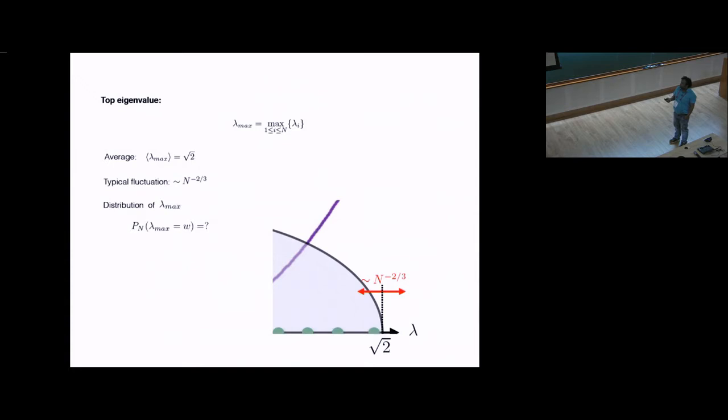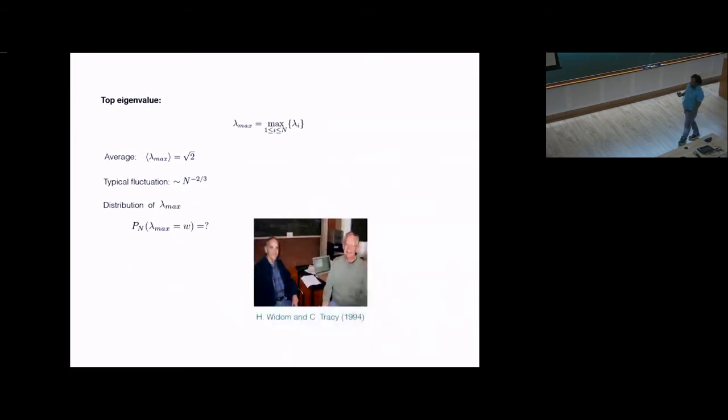From this, you can easily see that lambda max, which is the maximum eigenvalue or the position of the rightmost particle, will sit on average at the edge of this density, which is square root 2. This is N-independent because I have taken scaled variables. If you look at the gaps between particles at the edge of this density, it turns out that the typical gaps are of order N to the minus 2/3. So lambda max will fluctuate around this mean value, and the typical fluctuations will be of order N to the minus 2/3. You are interested in the distribution of these typical fluctuations. This distribution was computed by these two gentlemen, Harold Widom and Craig Tracy, in 1994.